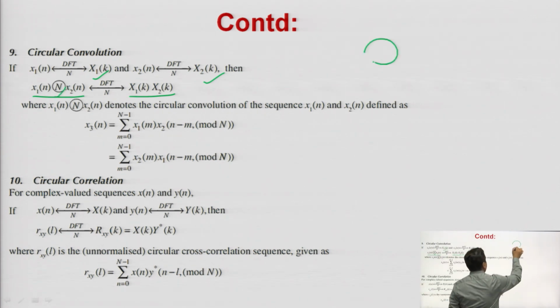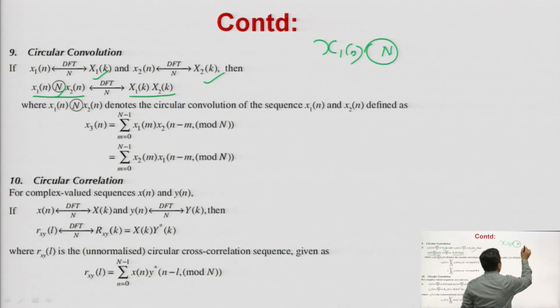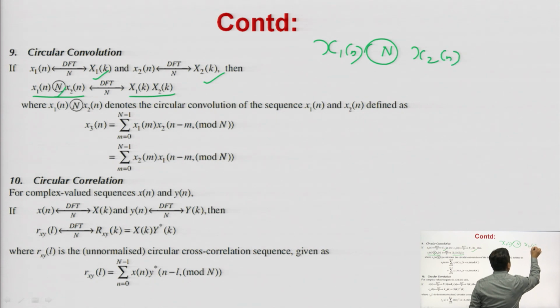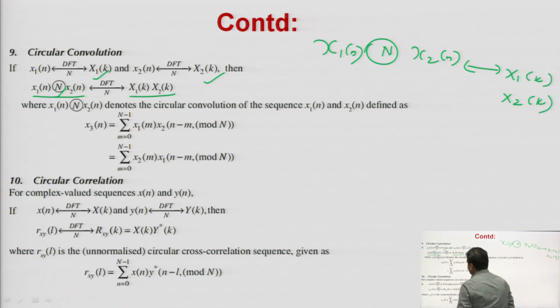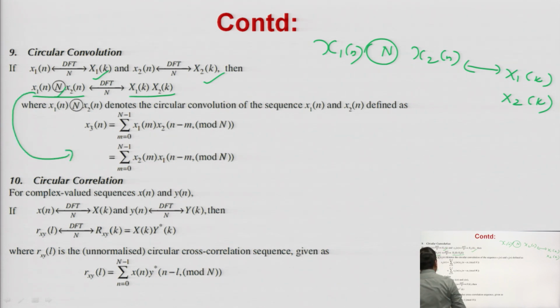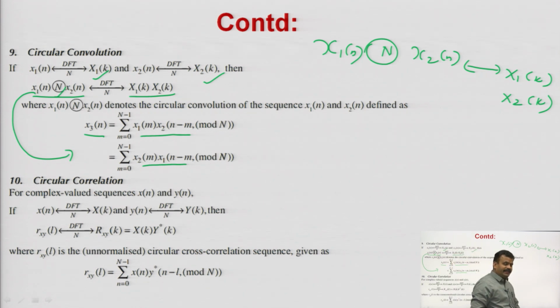So, the DFT of x 1 n circular convolution x 2 n will be X 1 k into X 2 k. If you want to find its value in the time domain, then x 3 n is the circular convolution, which will be x 1 m into x 2 of n minus m, or x 2 m into x 1 of n minus m, because we know the commutative law holds in convolution.